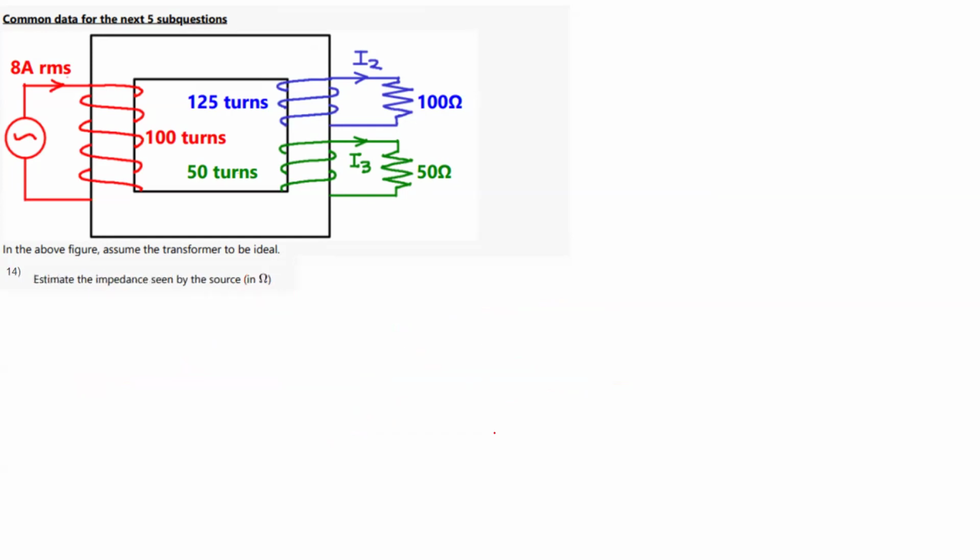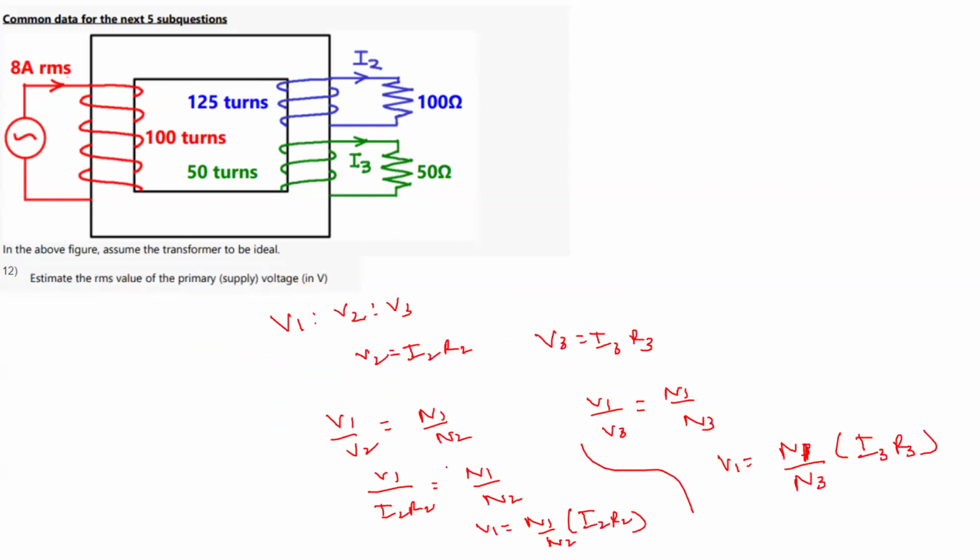Now the impedance seen by the source. What will be the impedance seen by the source? You can just transfer these impedances, or you can just do voltage by this current. You can do it either way. If you do voltage by current, you will get the impedance seen. 8 ampere is this current, and the voltage we have found from this expression.